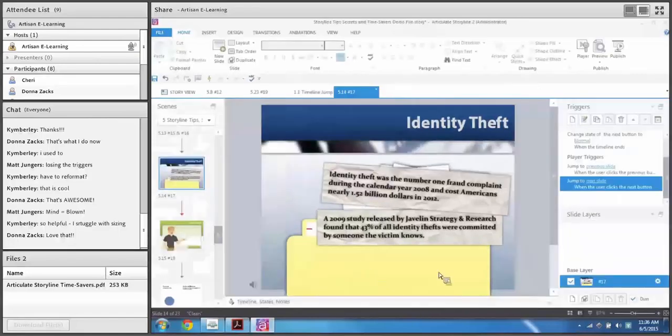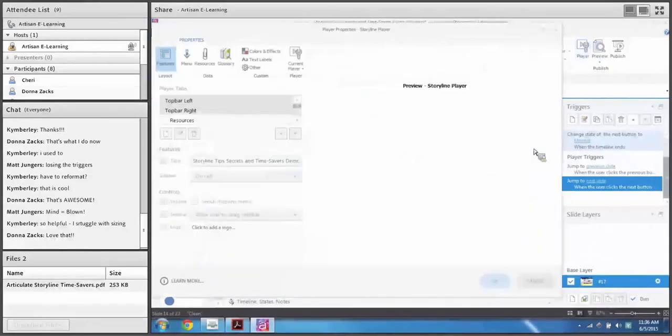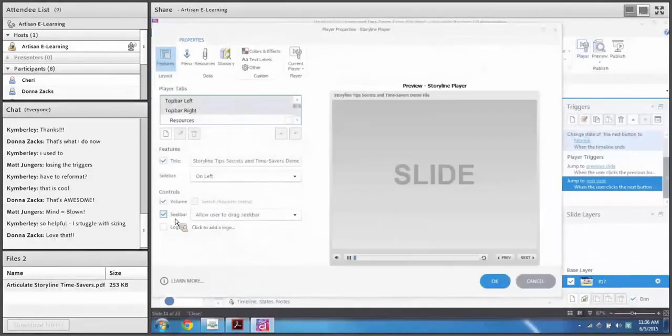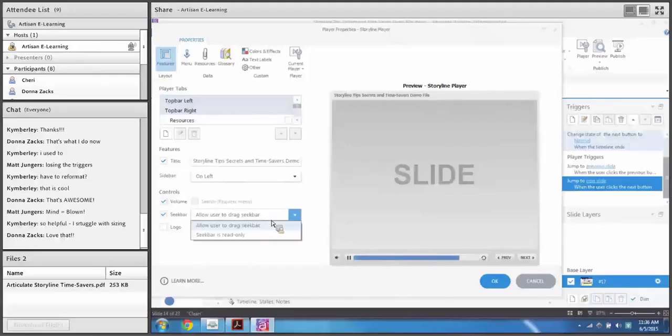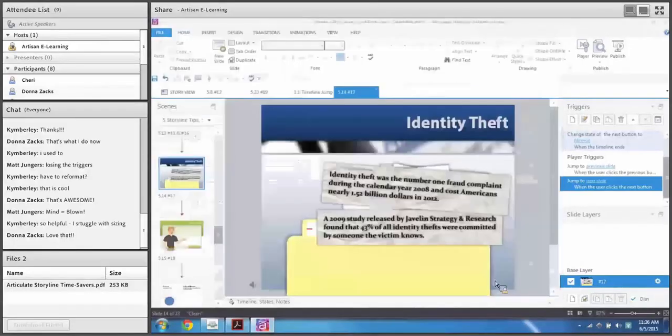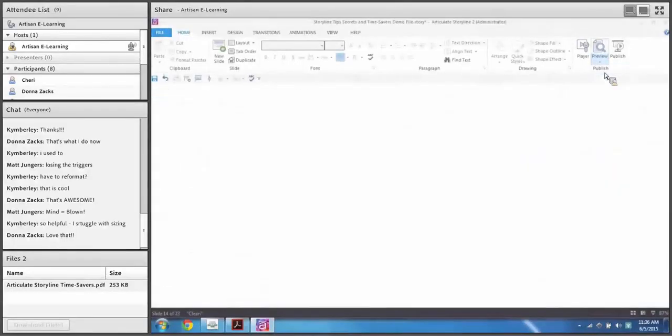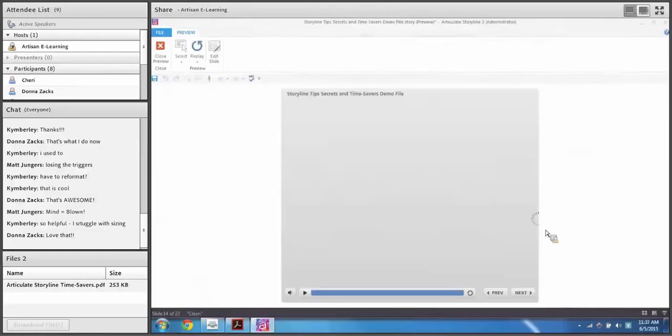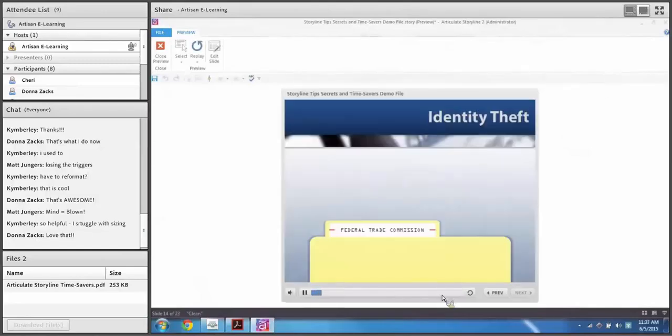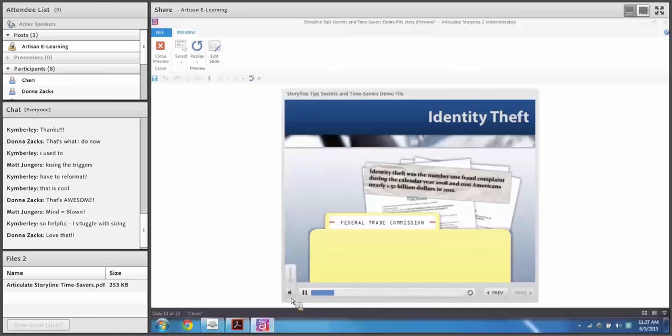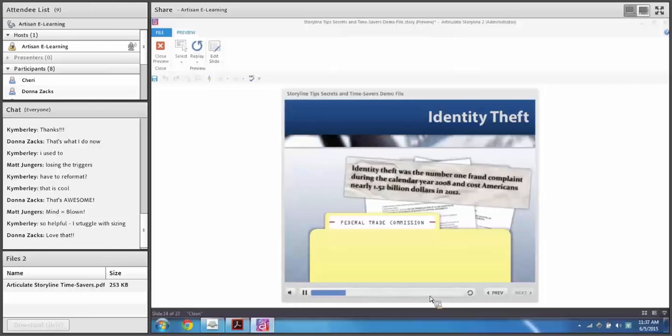In your player options, in Storyline 2 only, you have an option for the seek bar. Of course, you can turn it on or off, but if you don't want the user to be able to click on the seek bar, the only option in Storyline 1 was to turn it off. Well, in Storyline 2, you can actually make the seek bar read only. This will keep the seek bar, but it will not allow the user to click on it and jump around. Let me show you what that looks like now. According to the Federal Trade Commission, turn down the audio here. I am trying to click, but it's not letting me click.